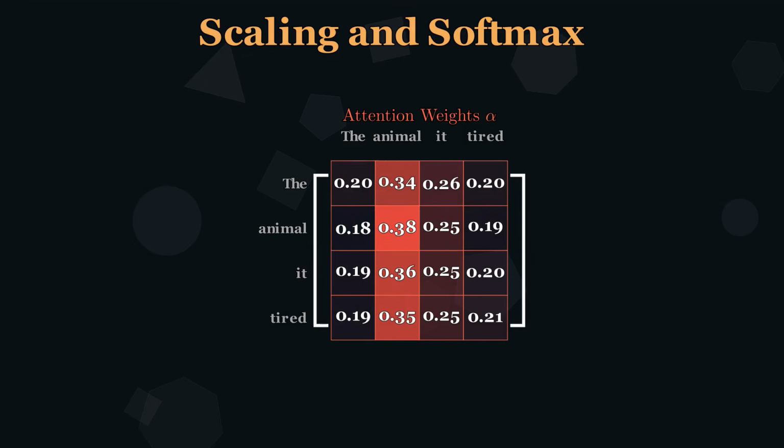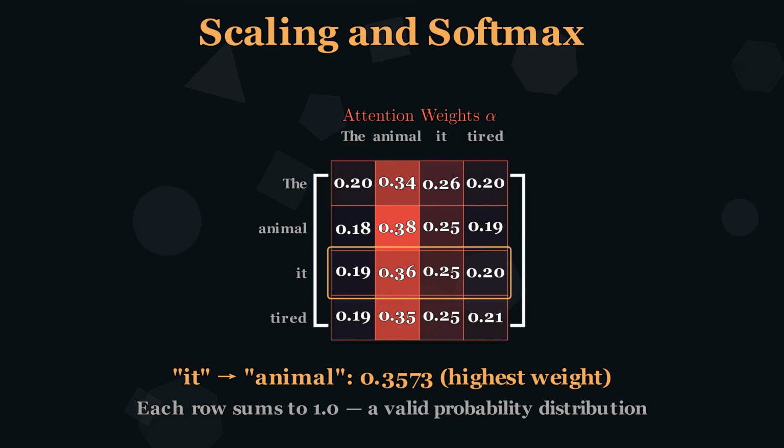Let's zoom in on the attention weights. Look at the row for "it". The weights are 0.19, 0.36, 0.25, and 0.20. The highest weight, 0.3573, goes to "animal". The model has learned that it should attend most to the animal, exactly the coreference resolution